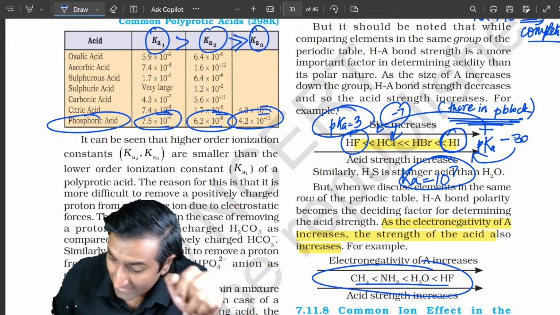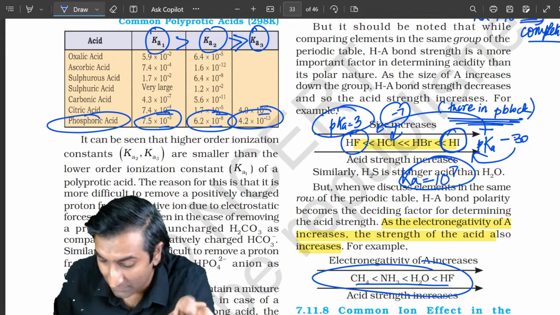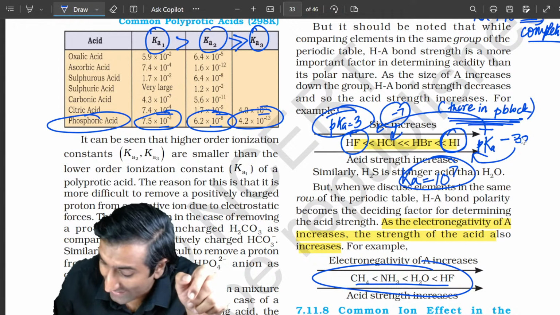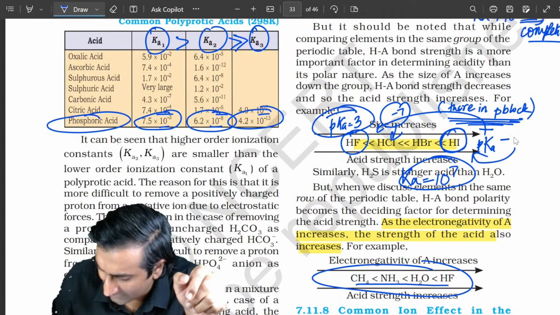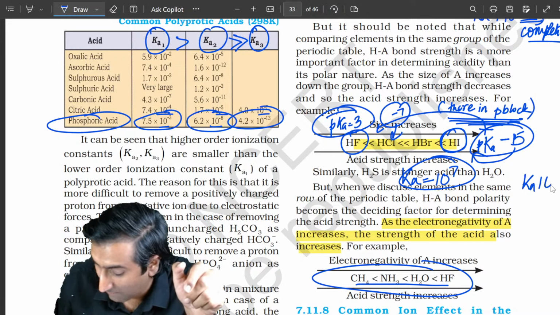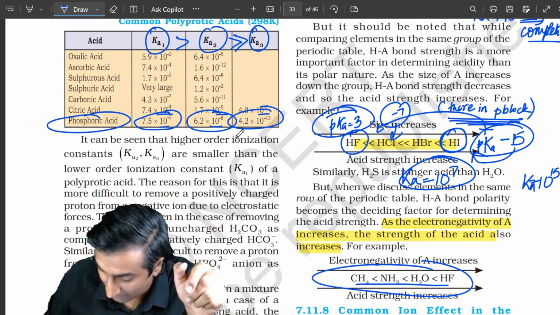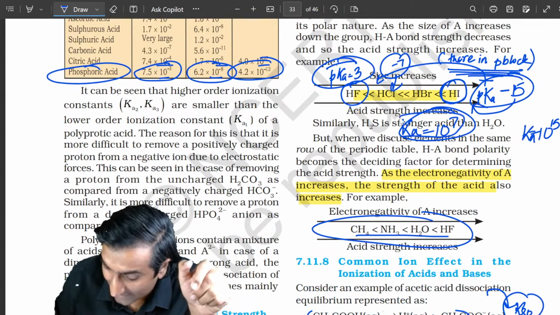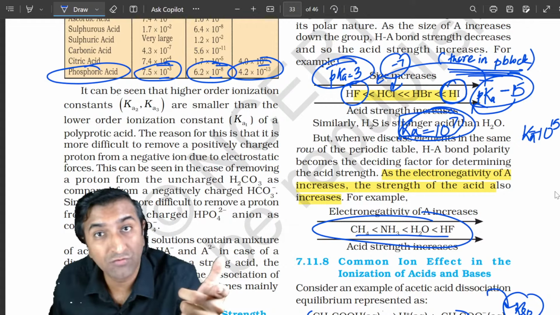Like I was saying, HI is a much stronger acid as compared to HF. Look, HF's pK is 3. HI's is something like maybe not 30, but I think it's 15 or something, 10 power minus 15, meaning Ka is 10 power 15. For example, here, HCl's Ka value is 10 power 7, meaning it almost goes to completion.